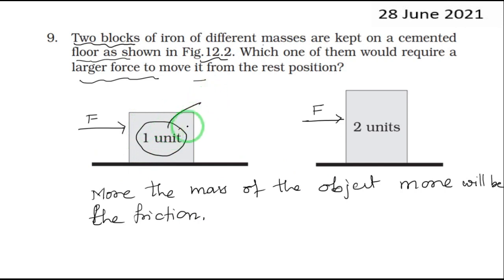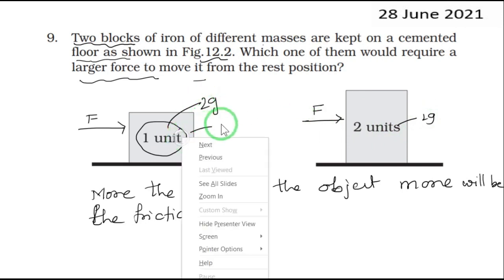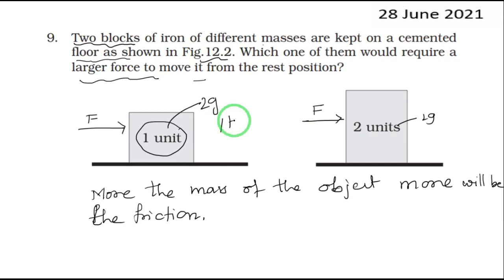Let me clear this here. 1 unit may be 1 gram, and this is 2 grams. If you consider the unit as kg, this one is 1 kg, this is 2 kg. It can be any unit, but a similar unit. Now tell me which has more mass.